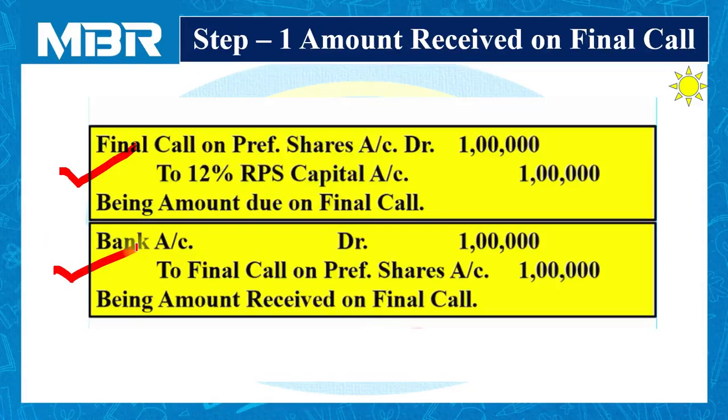And the second entry is all about receiving the money on final call. As we have received rupees 1 lakh, bank account debited rupees 1 lakh to final call on preference shares account 1 lakh. Nothing is new in this calculation. We have completed this kind of calculation at many places. Now, let us move to the second item.